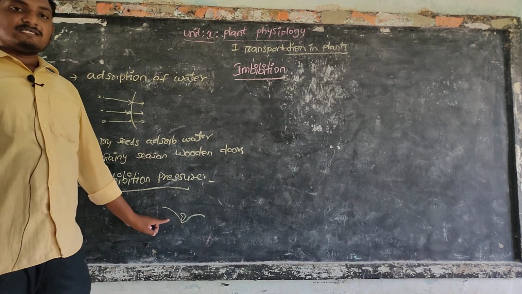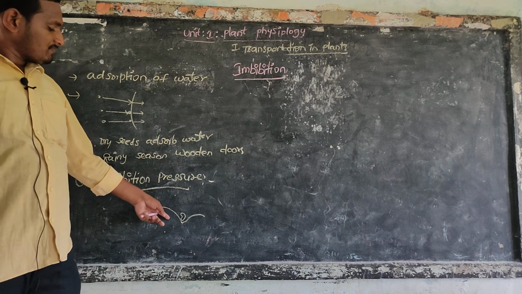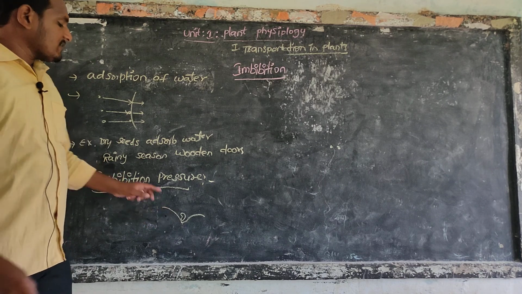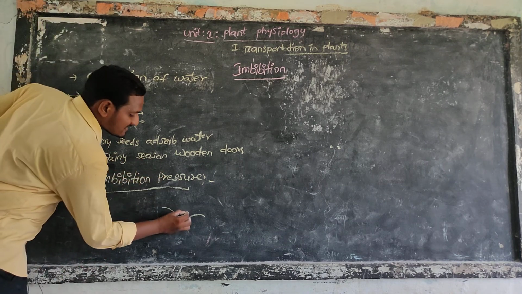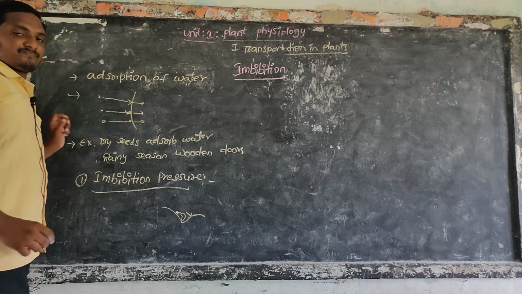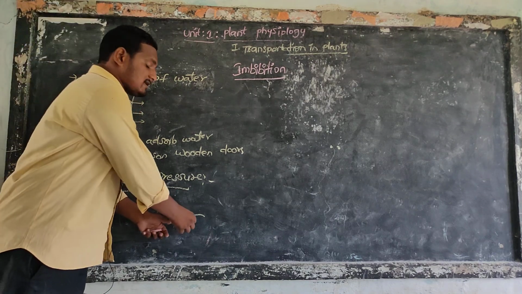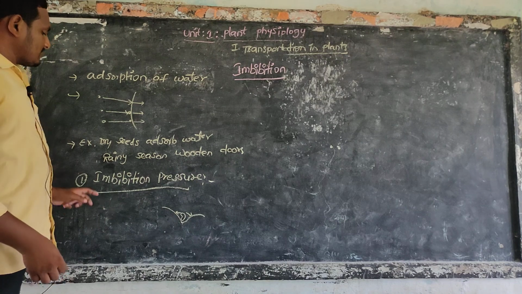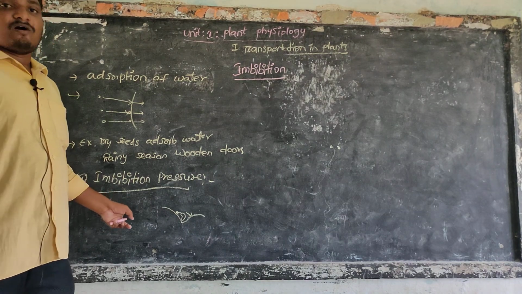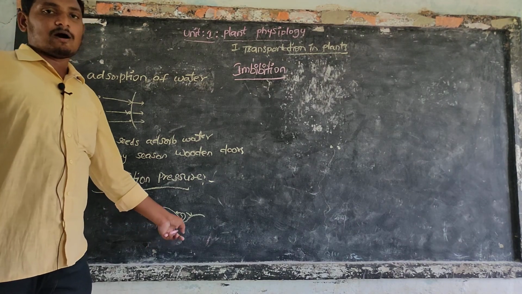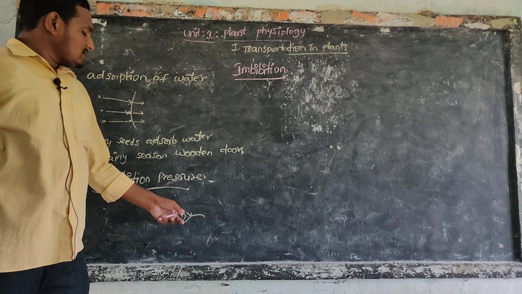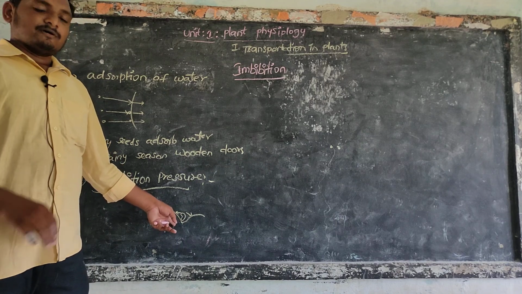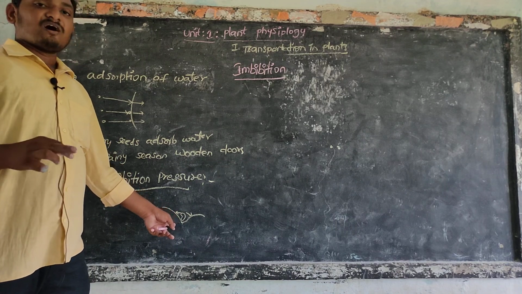This dry seed absorbs water to swell, then generates some pressure towards the rock. That's why rocks are broken down. That is soil formation. Rocks are broken down into small pieces, which helps the formation of soil.